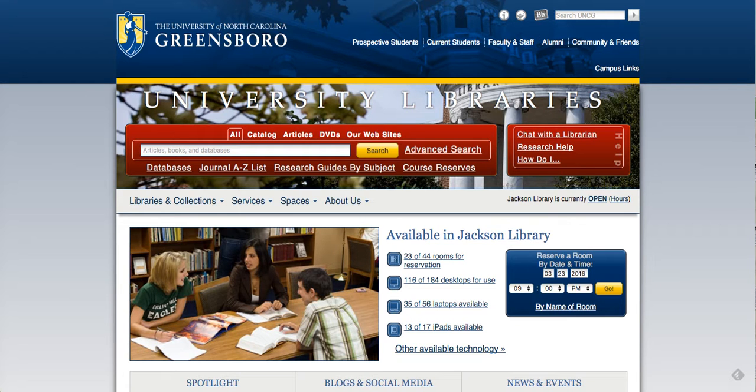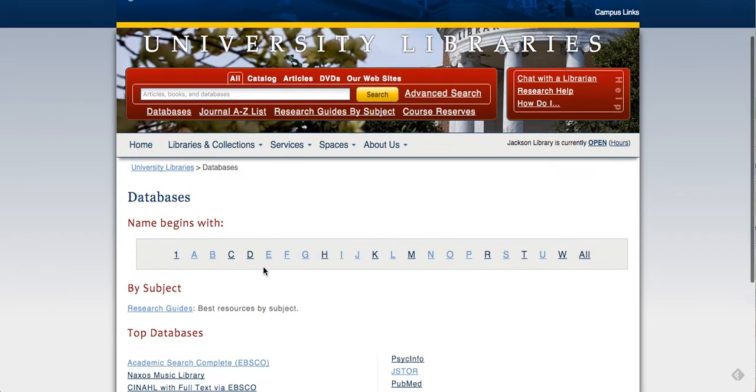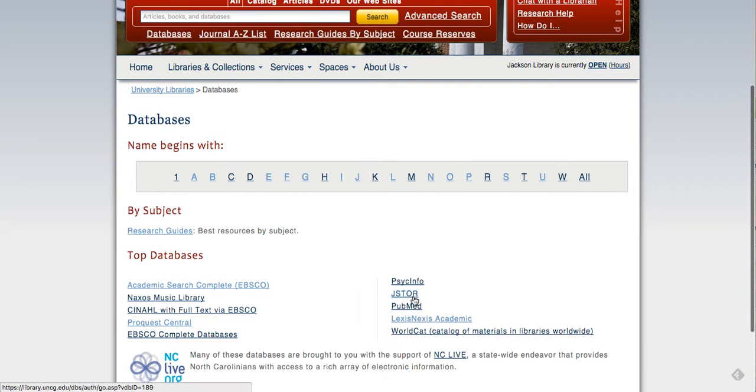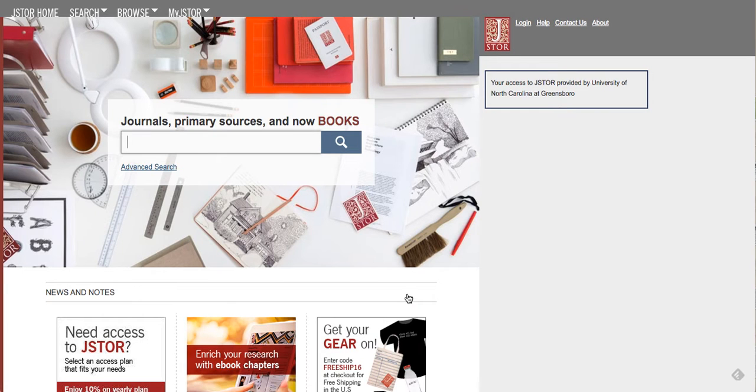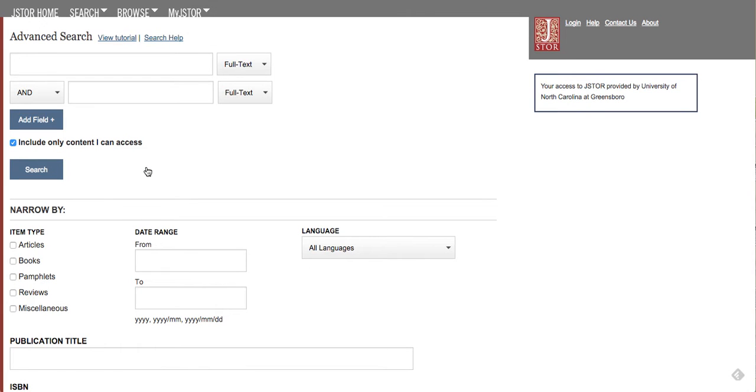I'm going to begin here on the UNCG Library homepage. I'll navigate to the Databases page. JSTOR is one of the top databases, so you can access it right here. Alright, you can see here that I am already logged in to the UNCG library, so our access to JSTOR is good to go. I'm going to begin with an advanced search, which is generally recommended for all of your research databases.